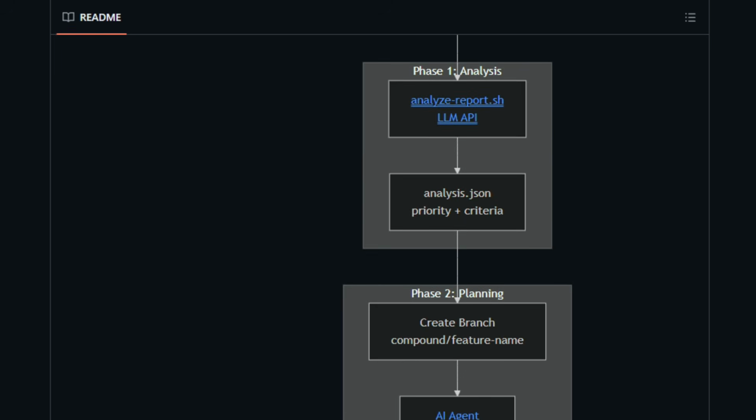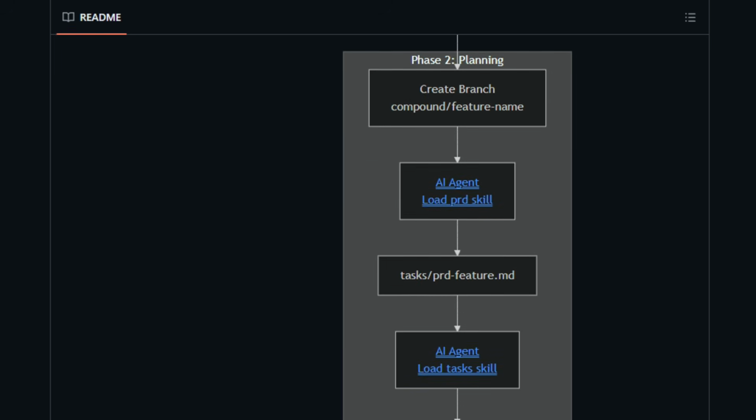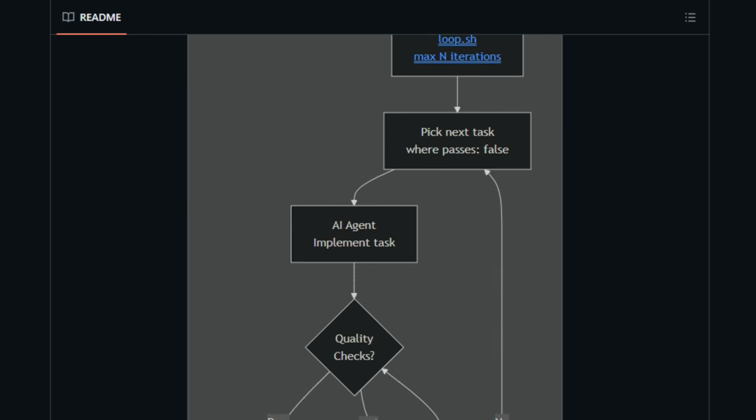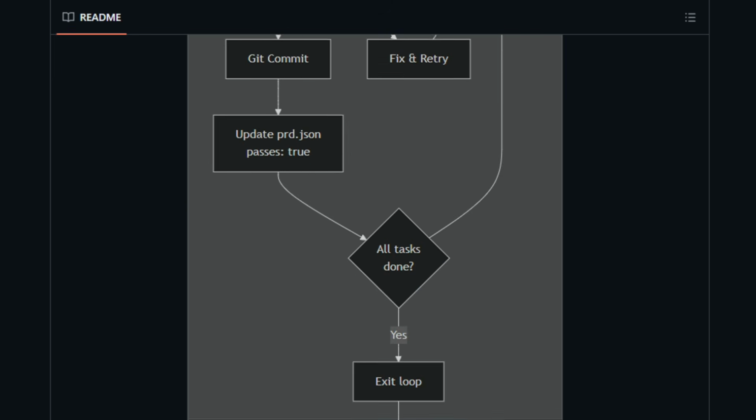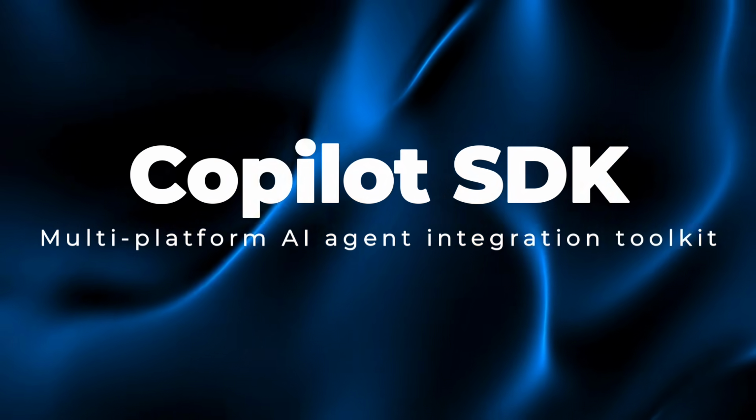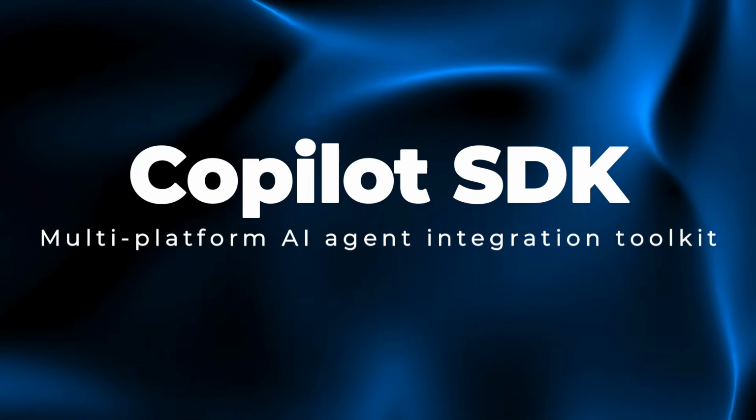Developers install it into their repo, so the tool runs locally and produces PRs ready for review. This matters for teams seeking continuous AI-driven improvement. Try running Compound Product with your reports. Project number 14, Copilot SDK, Multi-Platform AI Agent Integration Toolkit.